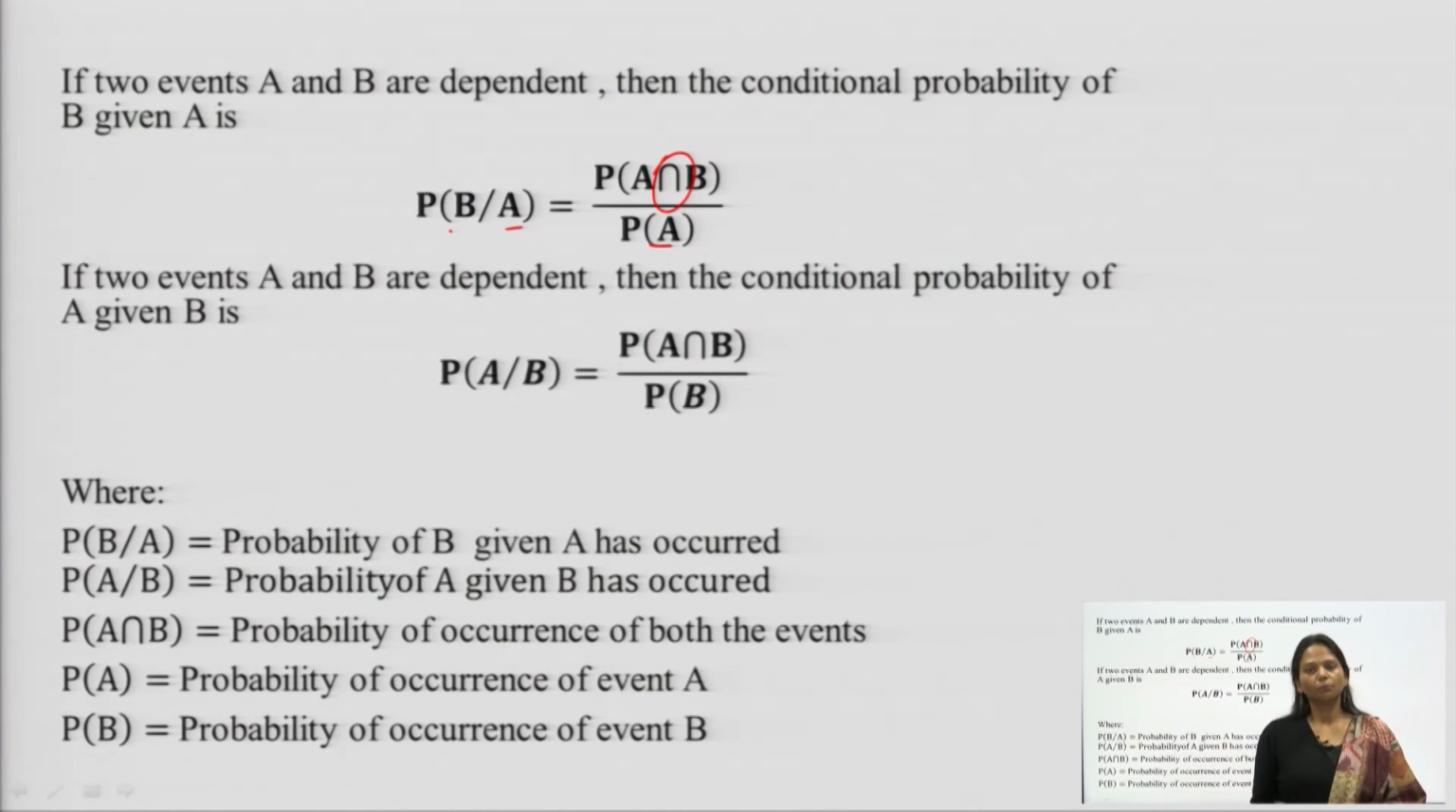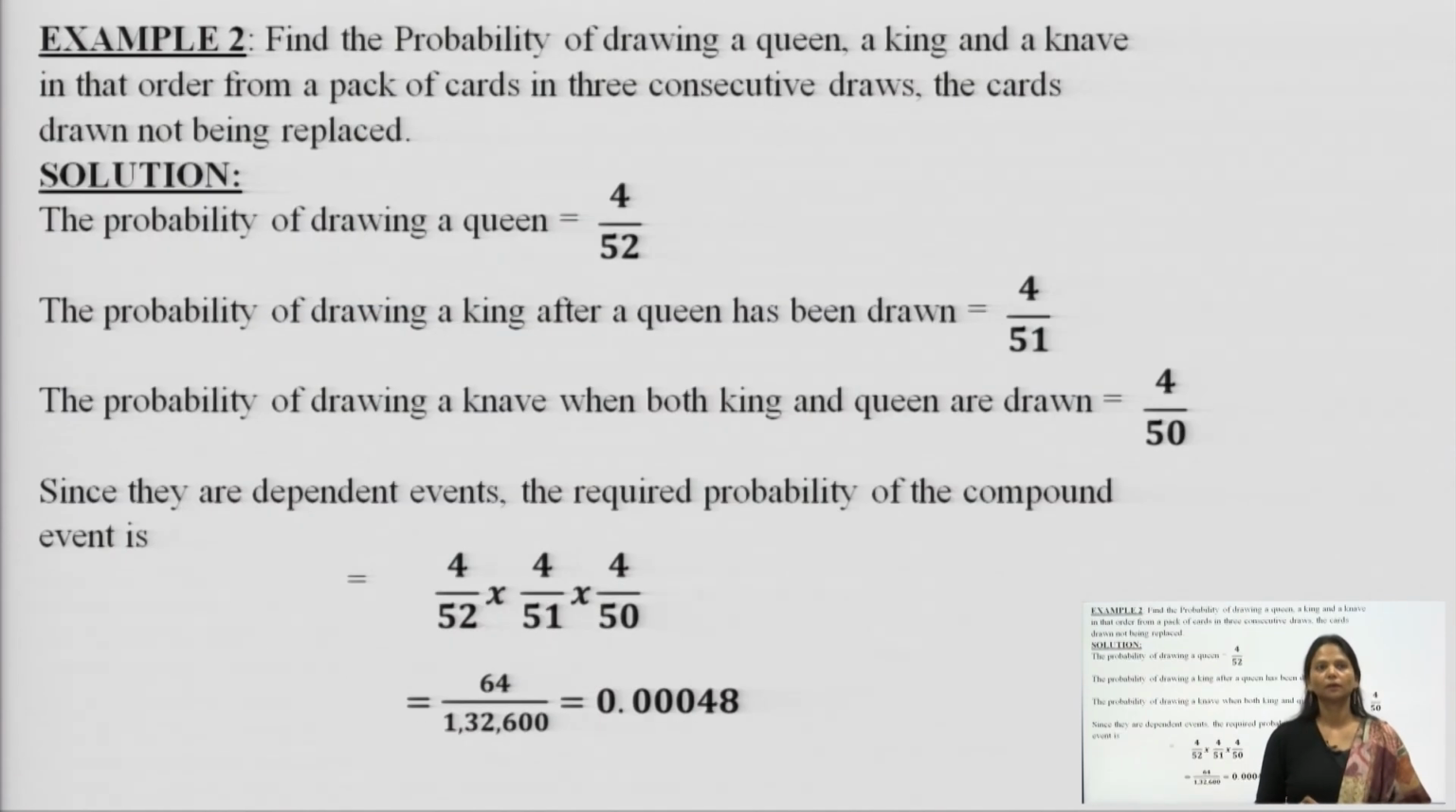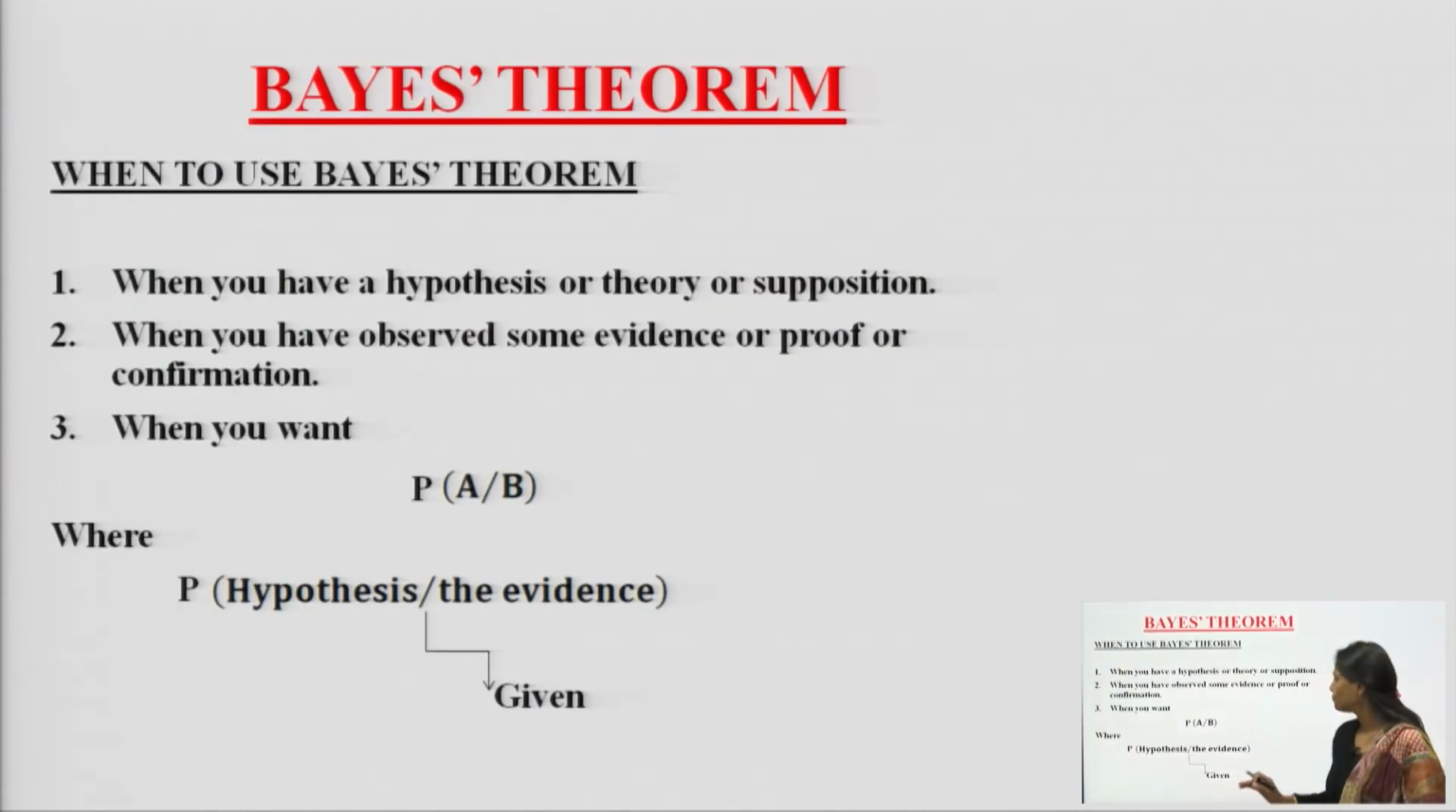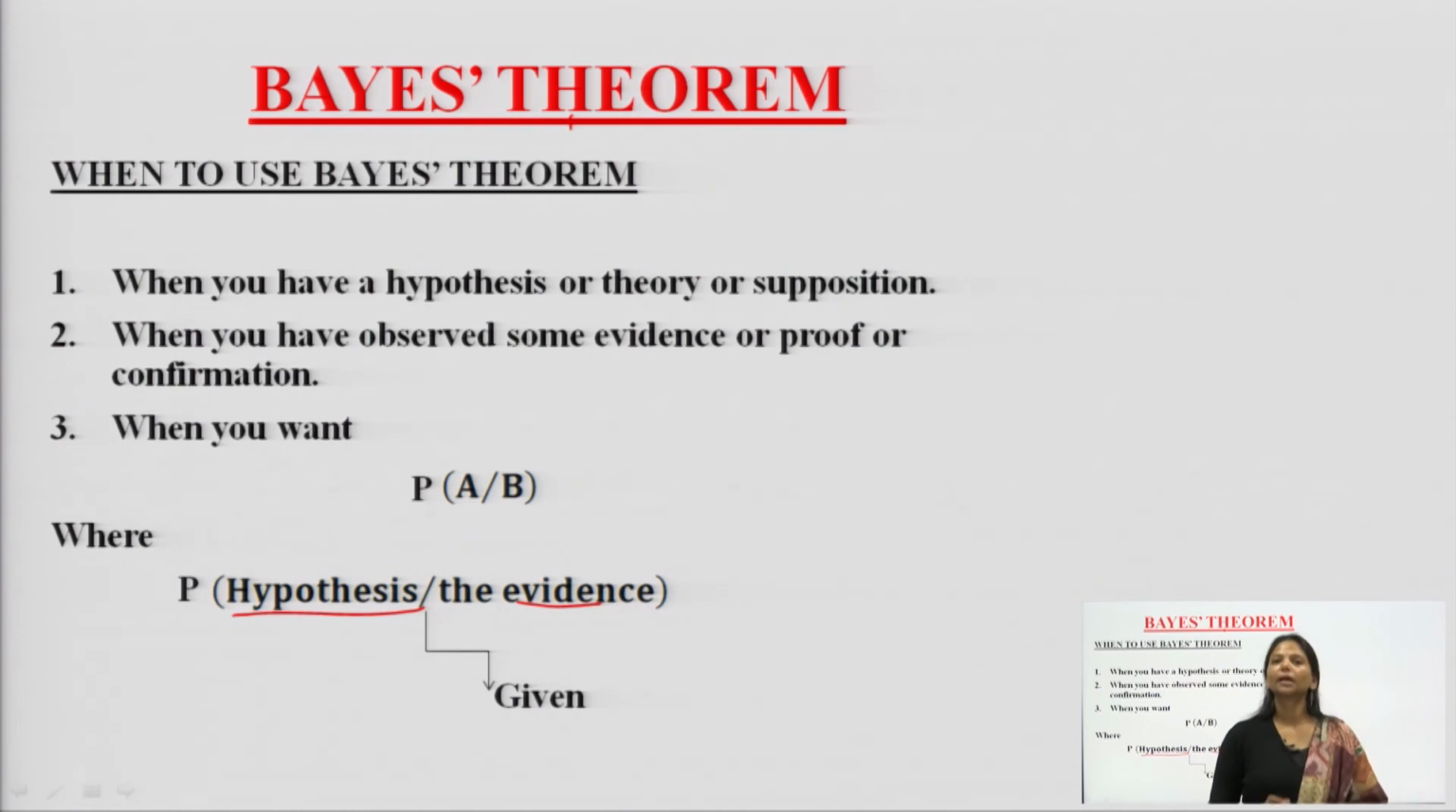The revision of conditional probability, when we add more things here, becomes Bayes theorem. This becomes Bayes theorem when we know the hypothesis, that means we know the theory, the suppositions, by the help of events which have already occurred in the past, by the help of proofs and confirmations which have already happened in the past. Bayes theorem is nothing but a revision of our conditional probability, and it leads to much better probability results.